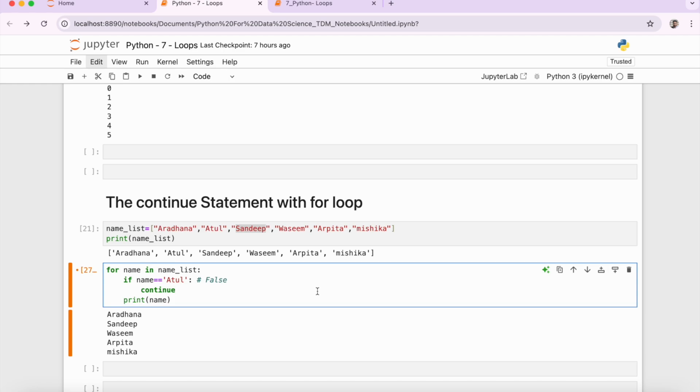So this is how you can use the continue statement with the for loop to force the program to execute the next iteration of the loop by skipping the rest of the code inside the loop for the current iteration only.